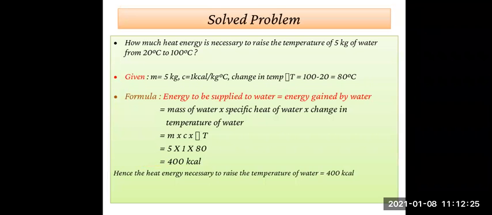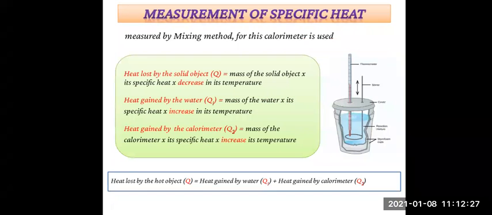Now, using this equation, if the specific heat of water and the calorimeter are known, the specific heat of a solid object can be calculated. So if we know any two values from the above formula, we can calculate the third value.